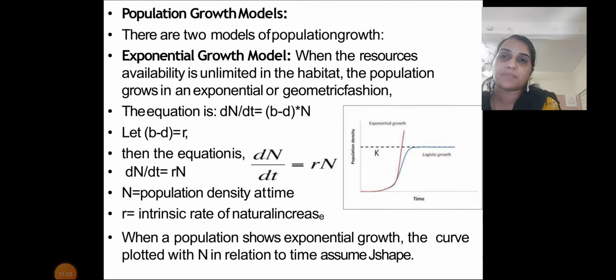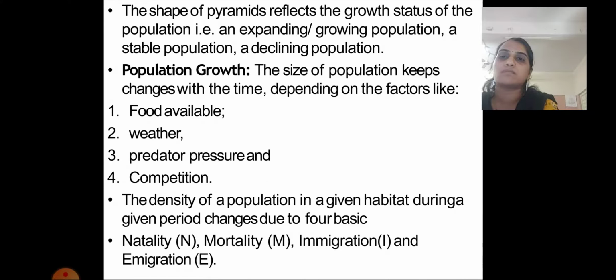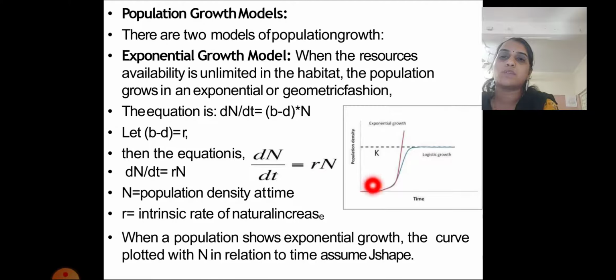Population growth models. There are different kinds of growth models given. In that, two models are very important. First is the exponential growth model. When the resources available in the habitat are unlimited, the population grows in an exponential or geometric fashion. That means it grows tremendously. If you see the graph, you will understand the graph is exponential.